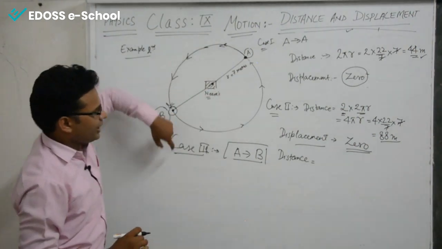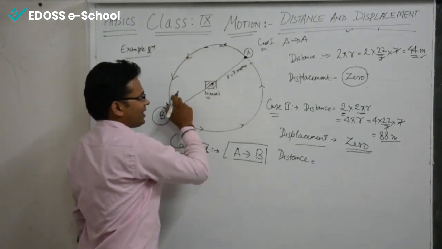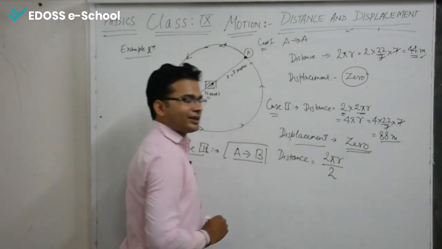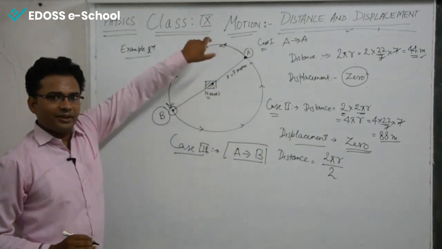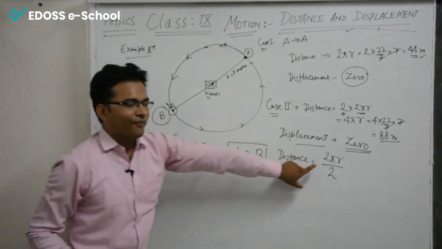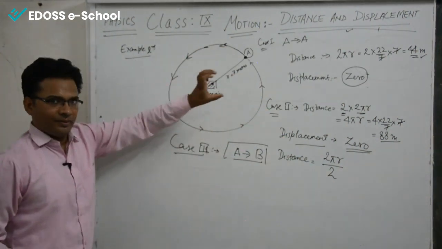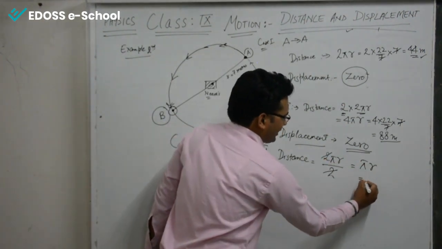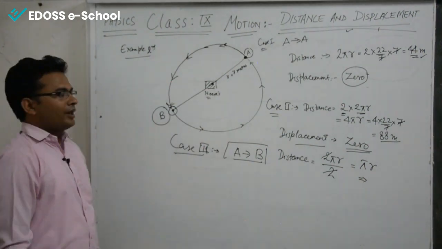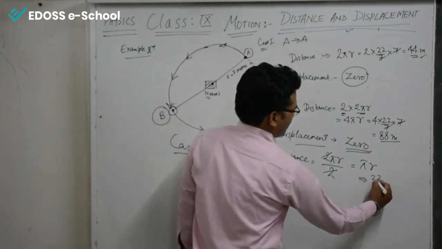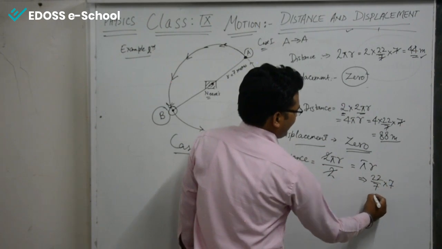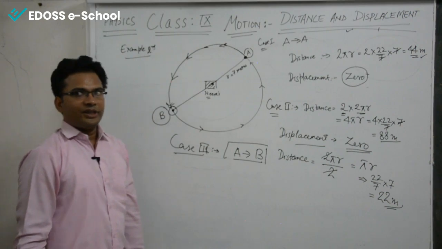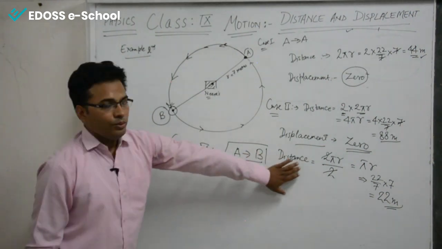For 1 round it was 2 pi r, so for half a round it would be half of the circumference. 2 pi r divided by 2 gives pi r. Pi r means 22 by 7 multiplied by 7, and your result is 22 meters. So the distance traveled in this case is 22 meters.